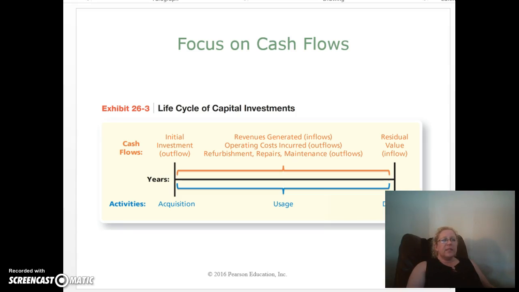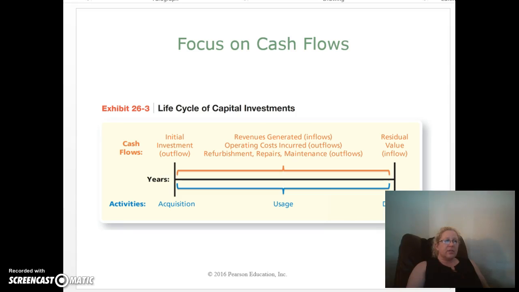To determine an investment's net cash inflows, the inflows are netted against the investment's future cash outflows, such as the investment's ongoing cash operating costs and cash paid for refurbishment, repairs, and maintenance cost. The initial investment itself is also a significant cash outflow. However, in our calculations, we will always consider the amount of the investment separately from all the other cash flows related to the investment. The projected net cash inflows are given in our examples and in the assignment material.